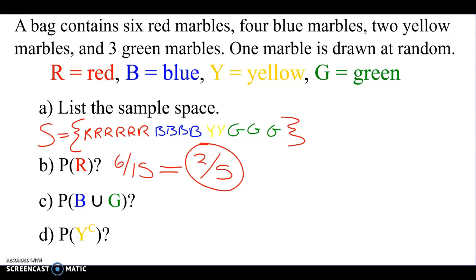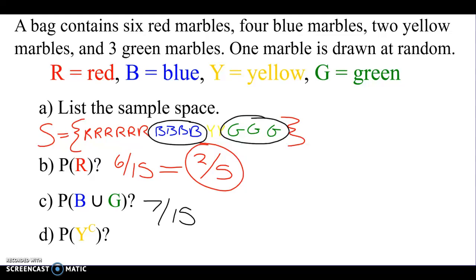Probability of B or G. Haha, it spells bug. Probability that there's a bug in the bag. You guys remember when we had our Venn diagram, what did we do on the warm-up when I asked you A or B? Add them all together. Yeah, we added them together, right? So if it's B or G, we need to add them together. So blues plus greens is 7/15. Good. Which doesn't reduce, so that's your answer. So 7 out of 15 chance that I put my hand in and I get a blue or a green.